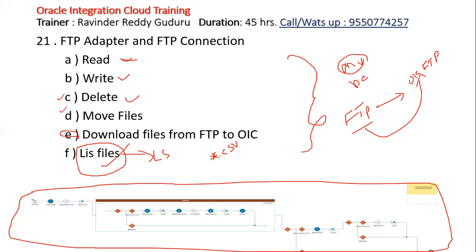Or for example, if there is any error while loading the data into the table, how do we process the errors? How do we capture the errors? And how do we place that error file into an error folder in the FTP? All those things will be covered here. It is exactly similar to what we do in your Archilabs. Exactly the same things we'll be doing here, but through the integrations, not through any Unix scripts.